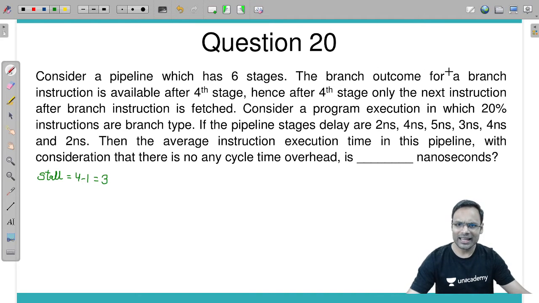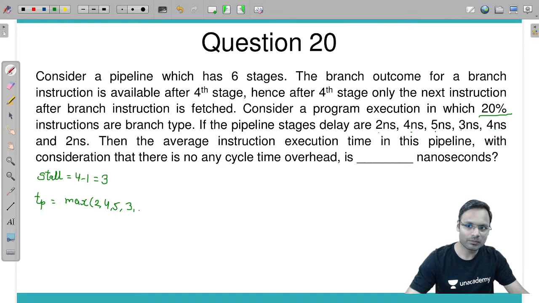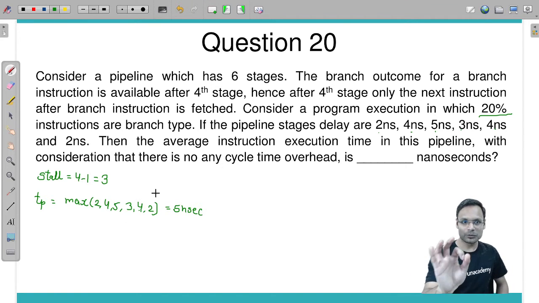Consider the program execution in which 20% instructions are branch. Okay, so 20% instructions are branch instructions. If the pipeline stages are taking delays of 2 nanosecond, 4, 5, 3, 4 and 2, then from here you can calculate TP. TP time will be equal to the maximum of 2, 4, 5, 3, 4, and 2. What is the maximum? 5 nanosecond. See, in the question there is no register given. That's why we are not adding any register. So it's 5 nanosecond.